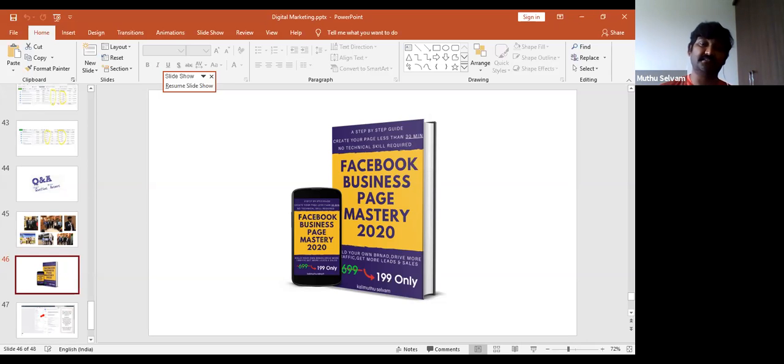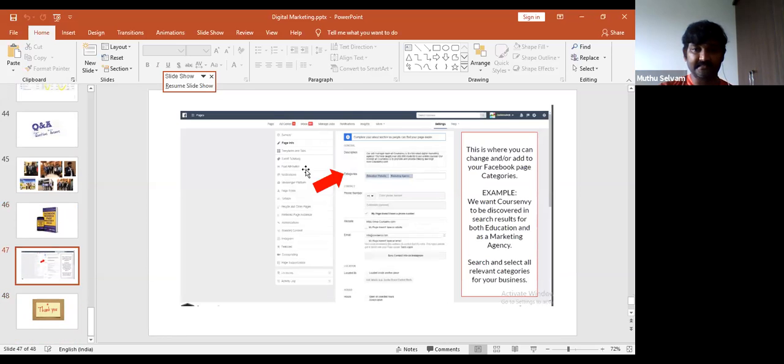This book I have put on Amazon, Kindle version. I plan to publish it at 699, but for my batchmates, 199 only. In case anybody wants it, you can ping me. I'll send the ebook. This is an ebook. I have made it with the PPT and everything: how the page is supposed to be, the category, the messenger, how you get the automated message to people and how to configure it, how to add the shop, how to add the catalog. All the features are available in that book.